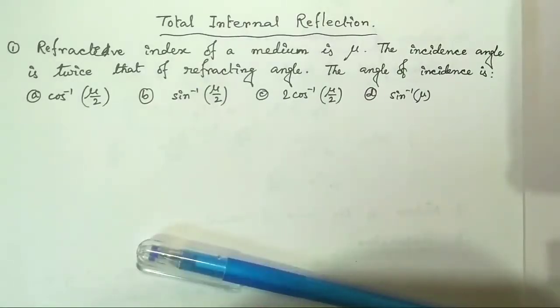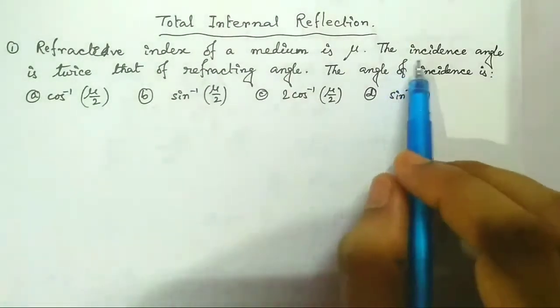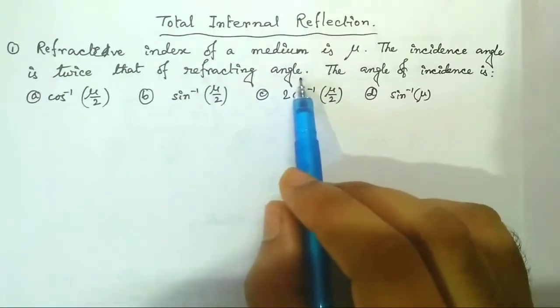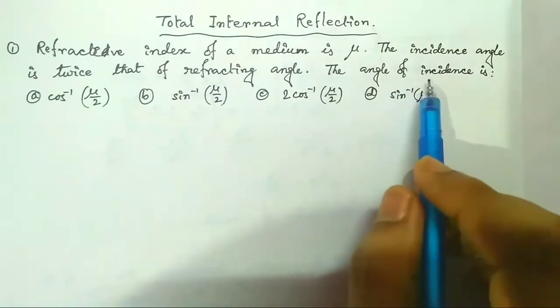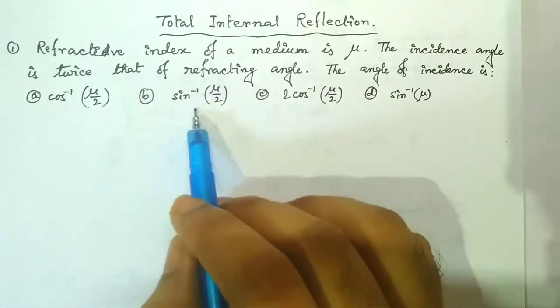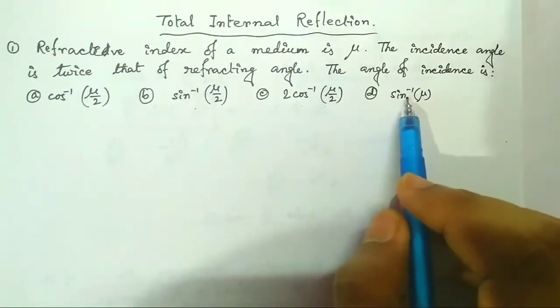So let's start. Our first mathematical problem on total internal reflection. The question is, the refractive index of a medium is mu, the incidence angle is twice that of the refracting angle. Then the angle of incidence is what? Cos inverse mu by 2, sin inverse mu by 2, 2 cos inverse mu by 2, or sin inverse mu.